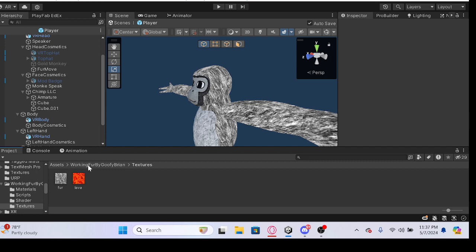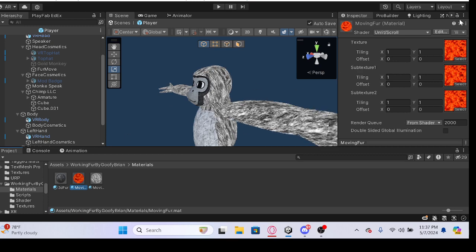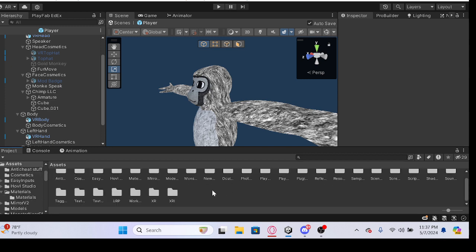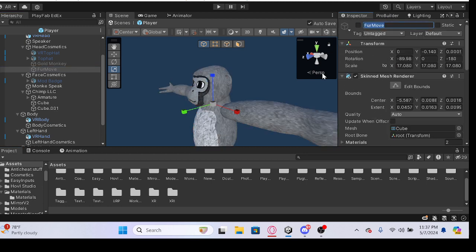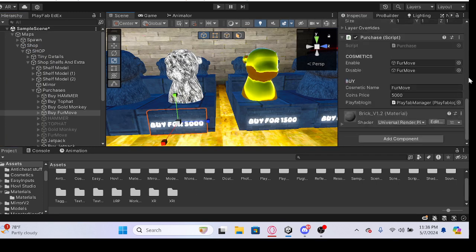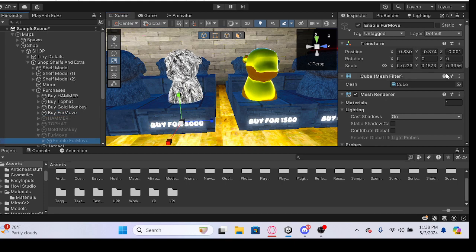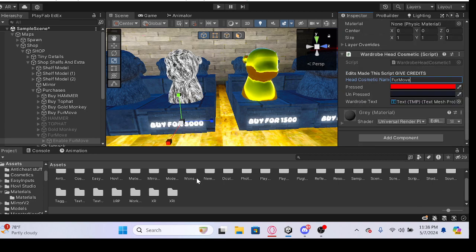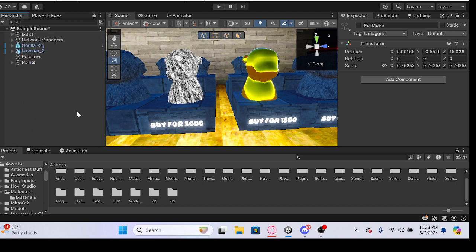Once you're done with that, to make a new one, if you want to do a moving one, just copy it and then put whatever texture you want on all of these. It could be anything. It could be cheese, poop, whatever you want. And then just do the same exact thing. Put it in head, turn it off, copy the name. And like I said, paste the name into all of that. And on your enable button, paste that, and then paste that, whatever you have to do to make it enable and all that.